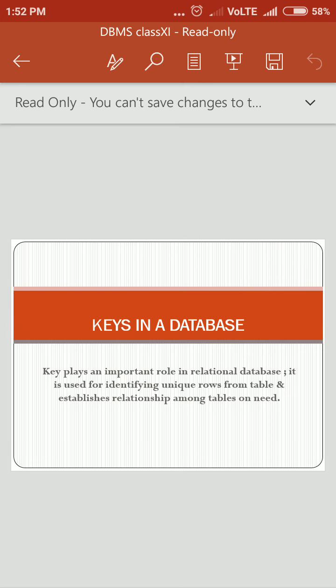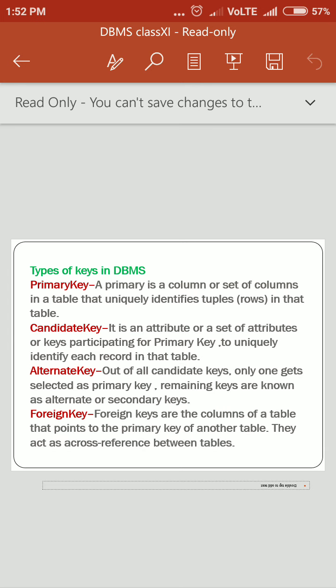Keys in a database. Keys play an important role in a relational database. They are used for identifying unique rows from a table and establishing relationships among tables on need. The first is the primary key. This refers to a set of one or more attributes that can uniquely identify tuples within the relation. A primary key is a column or set of columns in a table that uniquely identifies tuples or rows in the table.